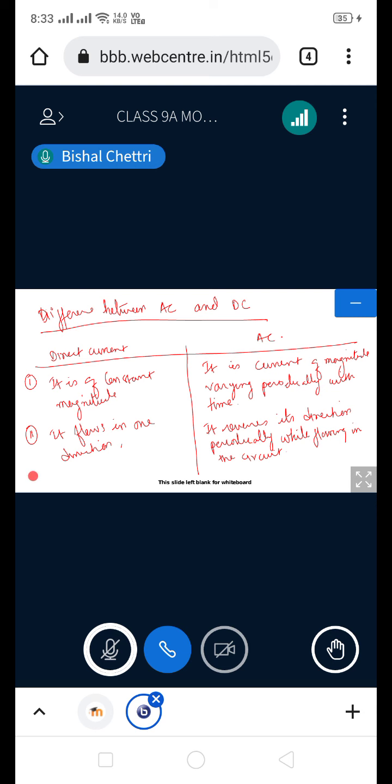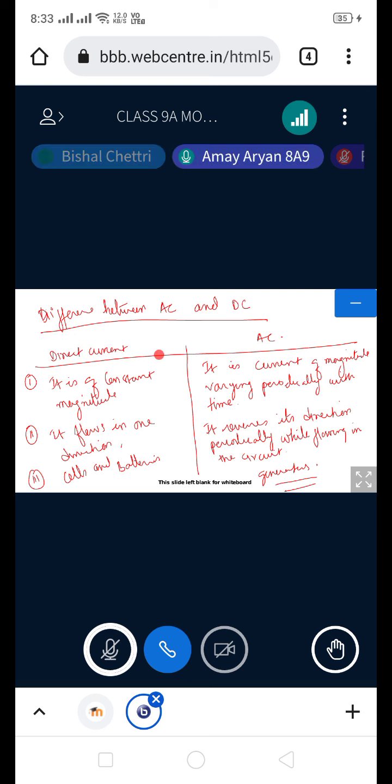And the third difference between direct current and alternating current is the source. Direct current is obtained from what? Cells and batteries. And AC current is obtained from what? AC generators. Okay. So these are the three main differences.